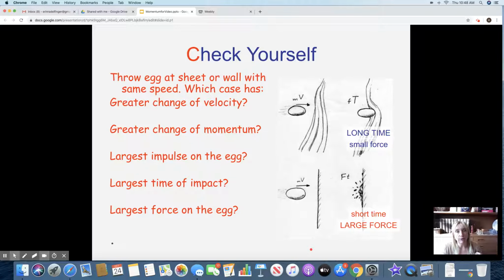Think about throwing an egg. You're not writing this down because it's in red-ish orange. You throw an egg at something soft that catches it, like a sheet. It's a long period of time to slow it down, so it's a small force.